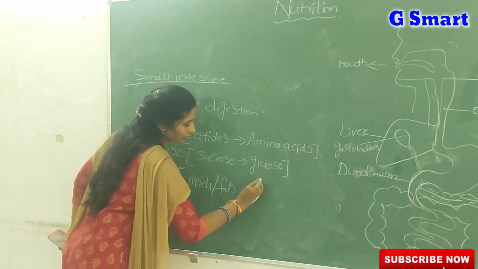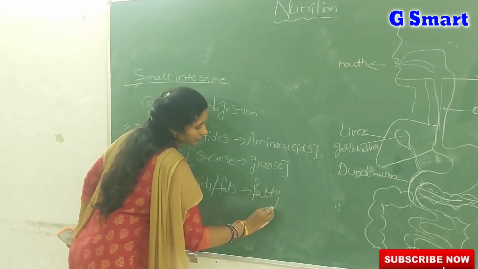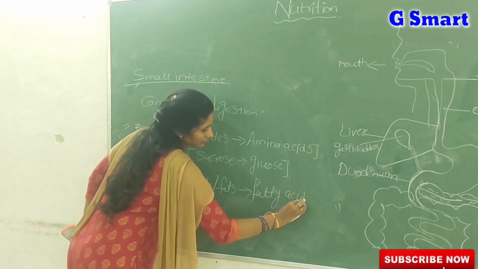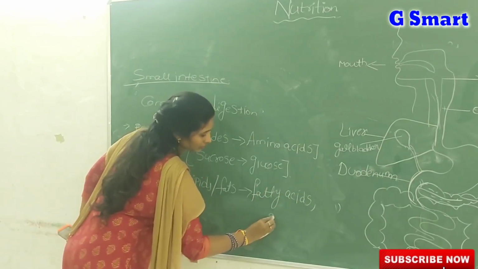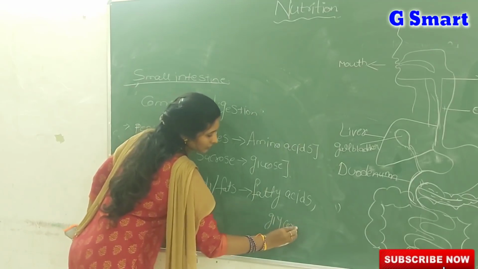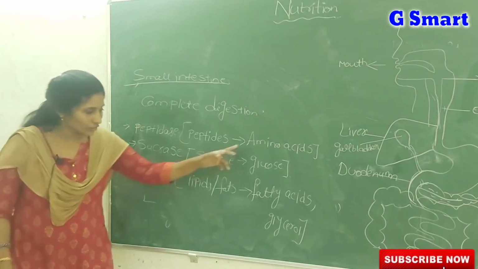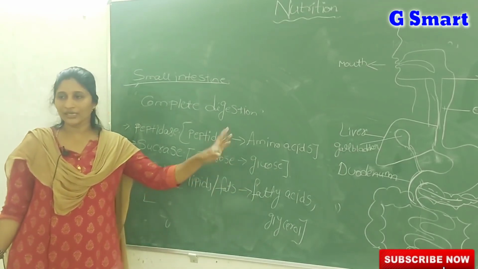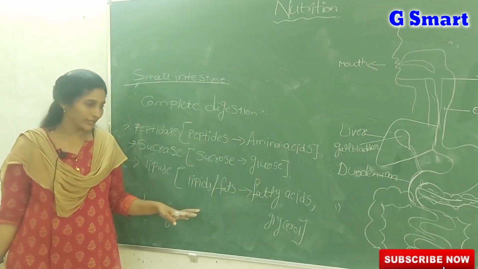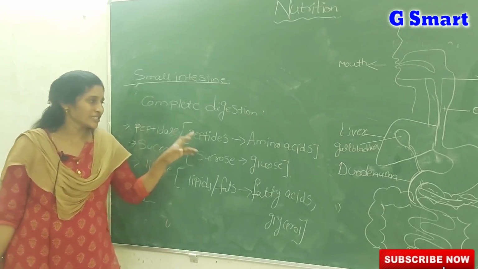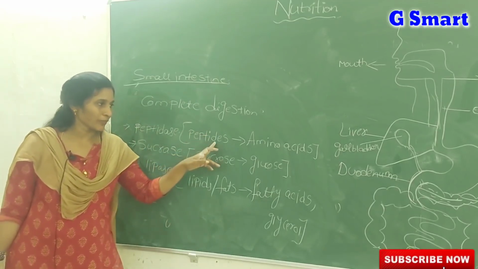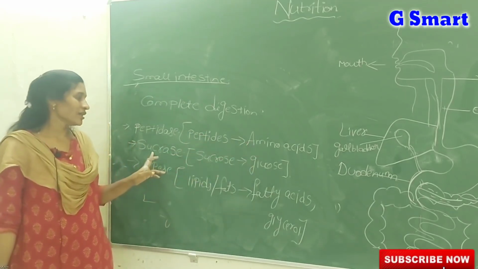Lipids and fats are both the same. When the food components are converted into these forms, we can say the process of digestion is completed. So peptidase converts proteins or peptides into amino acids, and sucrase acts on sucrose.